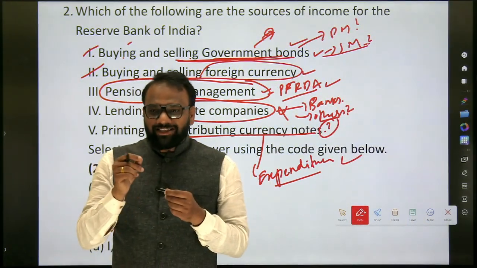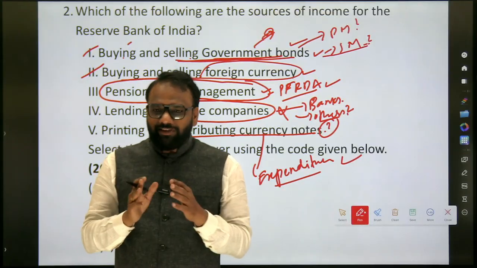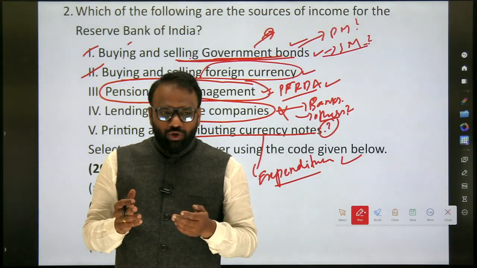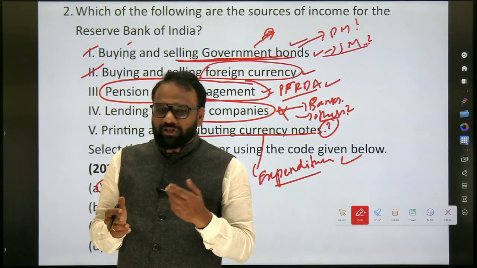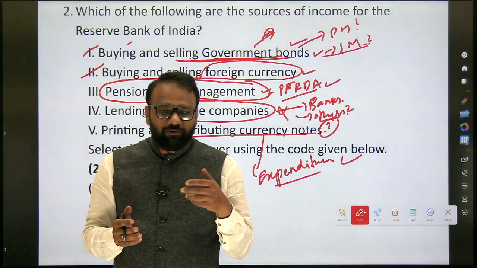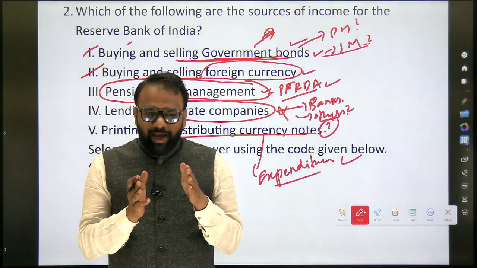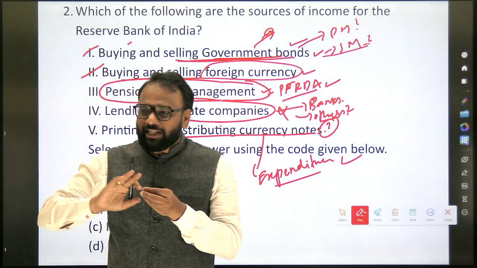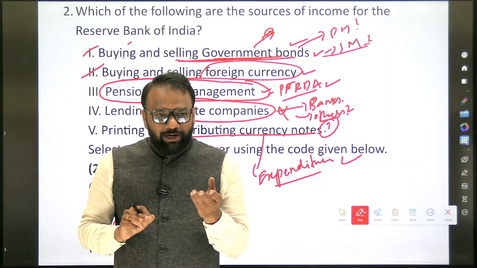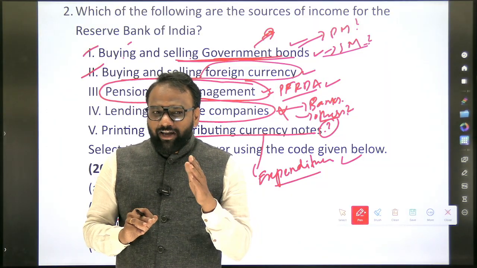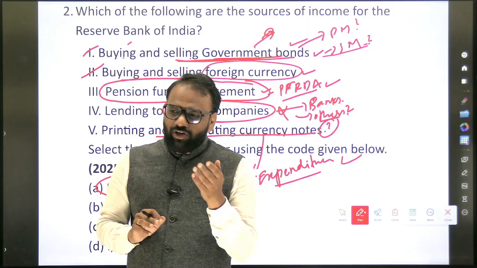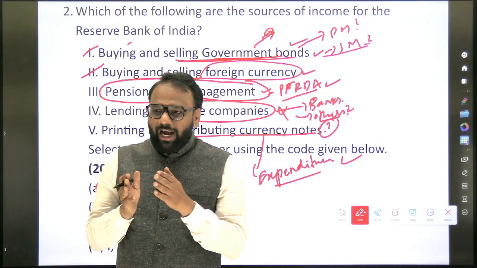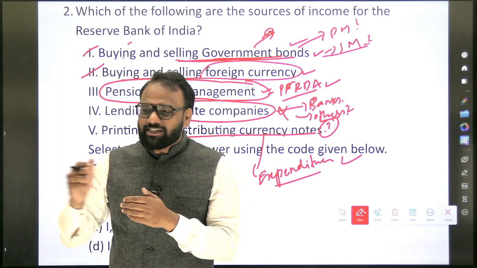Whenever there is a lot of demand for the dollar, what happens? The price of the dollar will increase in the open market. So the importers of India will face a lot of problems because imports will become costlier if the dollar's demand increases. Now what happens? Whatever RBI has stored in the form of forex reserves, it will bring out and sell the dollars in the open market. So when will it buy the dollars from the open market? When the dollar is costly or when it is available cheaply? Cheaply. When it is available cheaply, at that time it will purchase dollars, and when the currency crisis takes place, RBI will sell the dollars in the open market.